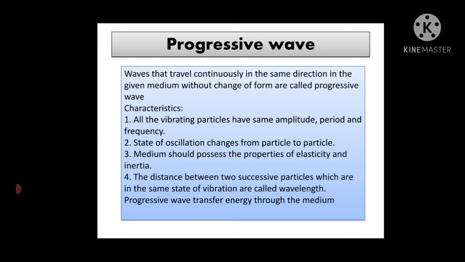Now let us see some characteristics of progressive waves. First, all the vibrating particles have the same amplitude, same period and same frequency. Next, the state of oscillation changes from particle to particle. From the first particle to the last particle, the oscillation goes on changing, so we say the state of oscillation changes from particle to particle.